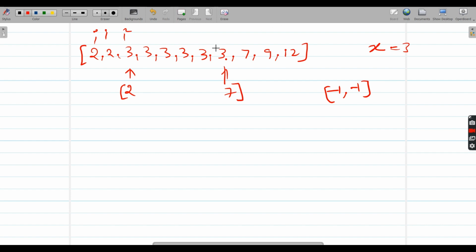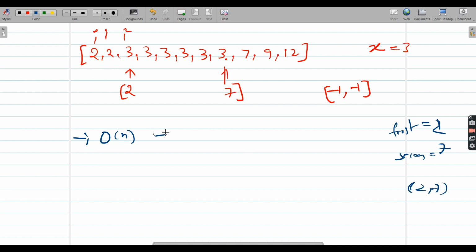We'll try to see how we can solve this problem. If we carefully observe, what can the naive approach be? You can iterate through this array once, O(n) I mean to say. Then you can take two variables, maybe first occurrence and second occurrence. Whenever you encounter x, you first assign it to first, then you keep on moving, and whenever you encounter it again, you assign that to second, here 2 comma 7, and then you can return 2 comma 7.